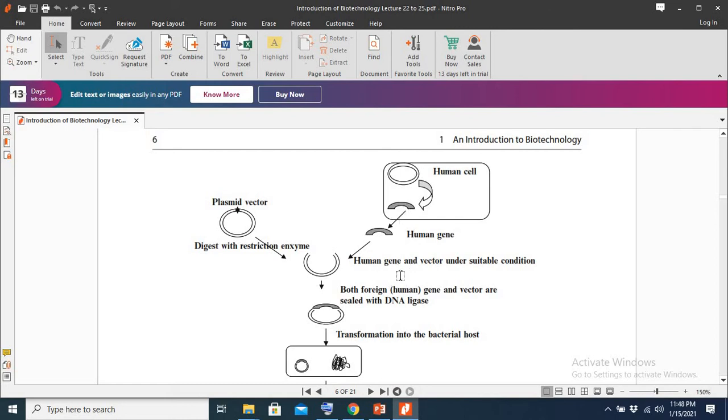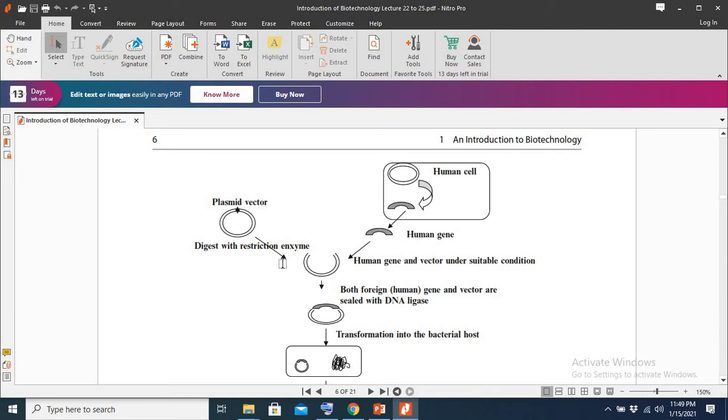Okay, so just take an example that we need to produce a large amount of insulin, that is a protein. We take out the gene of insulin from a normal healthy cell, and we take out the plasmid from the E. coli. And then we insert this gene of insulin into this plasmid. So how could it be possible? It is possible by recombinant DNA technology.